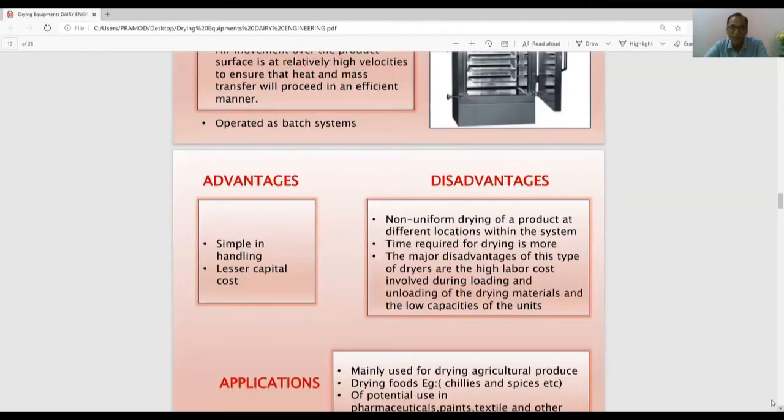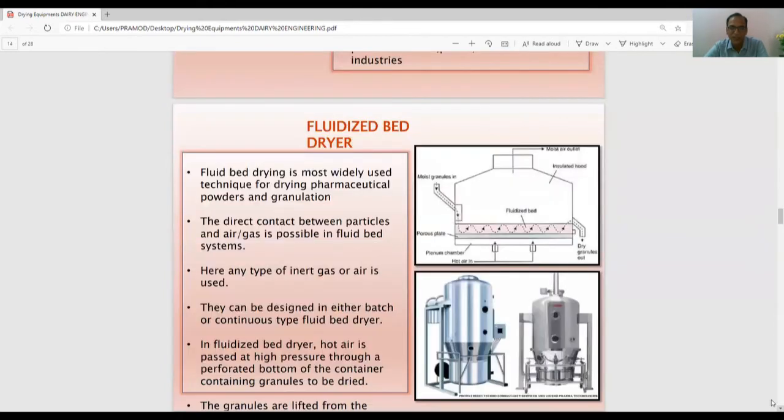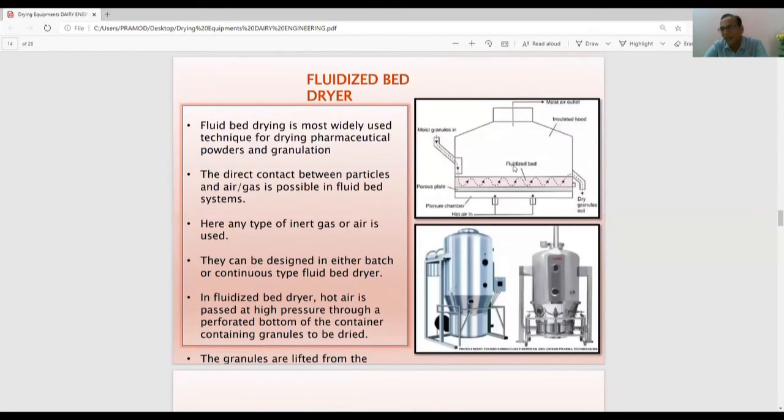And then comes the advantages. A fluidized bed dryer is very simple. It means the grains, the food material, are dancing in the hot air. The hot air I am supplying has a velocity equal to the terminal velocity of that food grain.